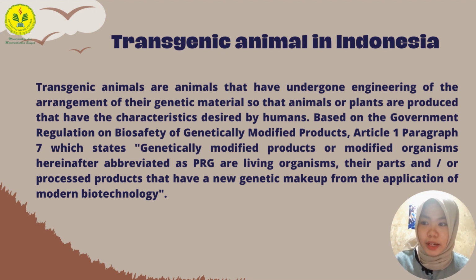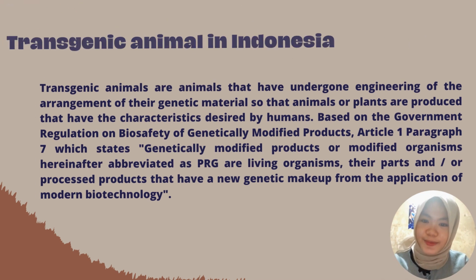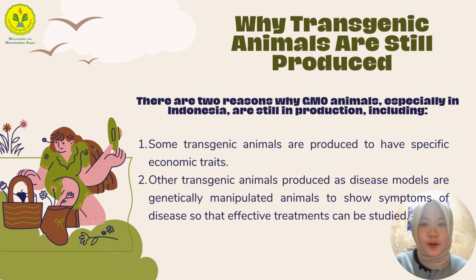GM animals are animals that result from the application of genetic engineering techniques, most or all of whose life is spent on land. GM animal origin materials are all materials produced from GM animals that can be further processed for human and other purposes. And then, why are transgenic animals still produced?